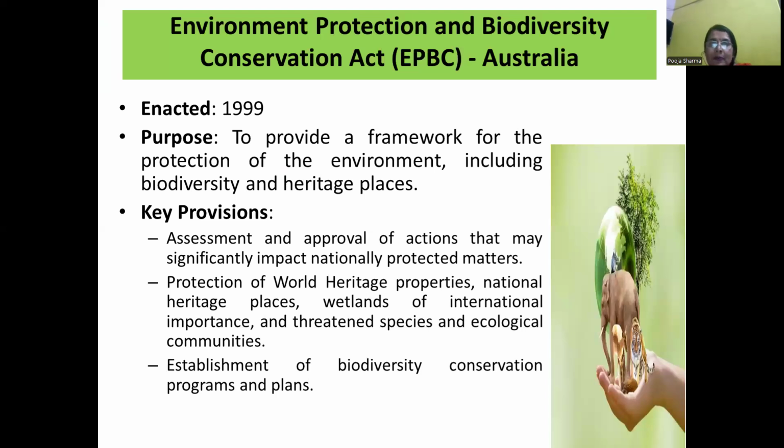Key provisions: assessment and approval of actions that may significantly impact nationally protected matters, protection of world heritage properties, national heritage places, wetlands of international importance, and threatened species and ecological communities, and establishment of a biodiversity conservation program and plan for it.